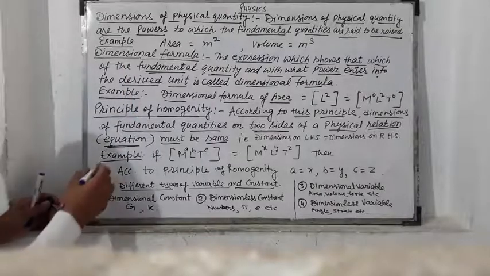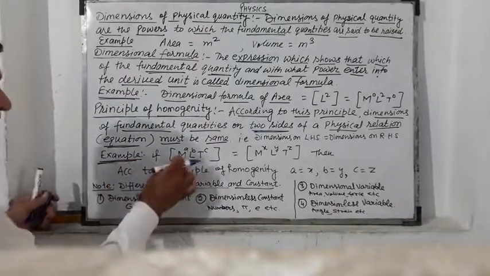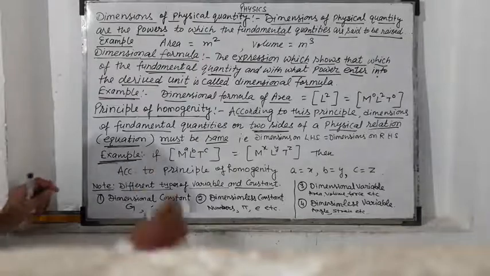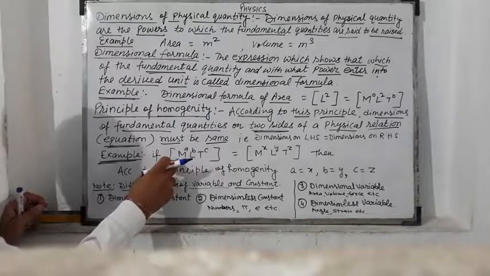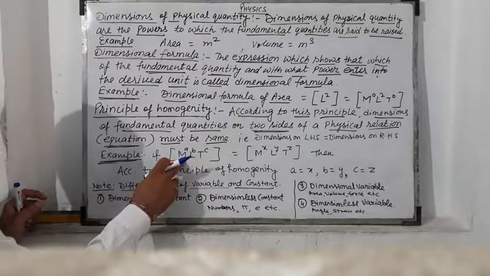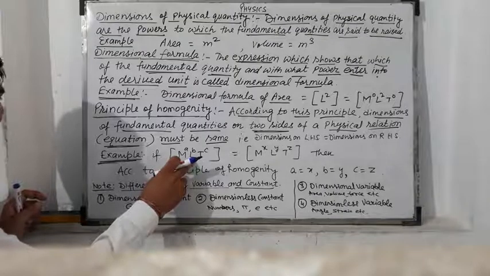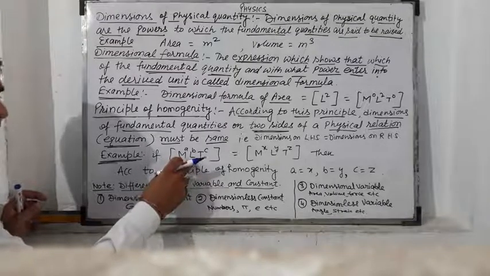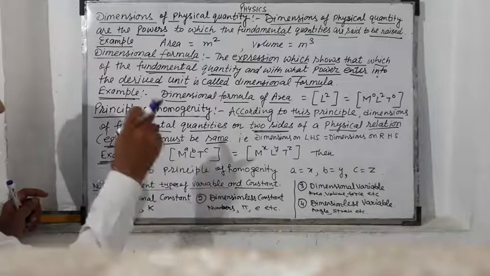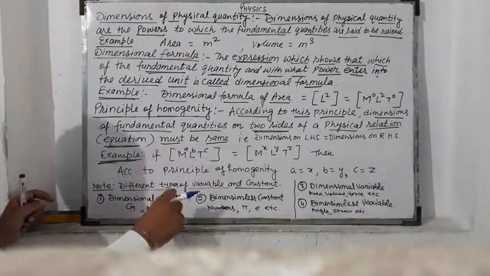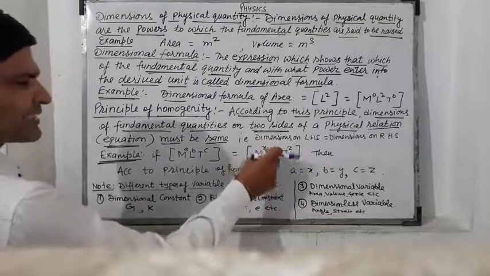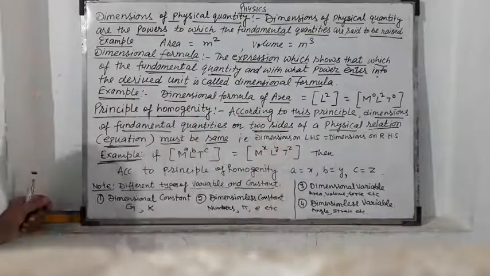For example, suppose we have M^a L^b T^c. Mass is a fundamental quantity represented by M, length is a fundamental quantity represented by L, and time is a fundamental quantity represented by T. So they have the dimensions a, b and c, equal to M^x L^y T^z.